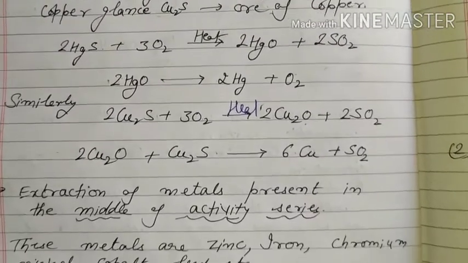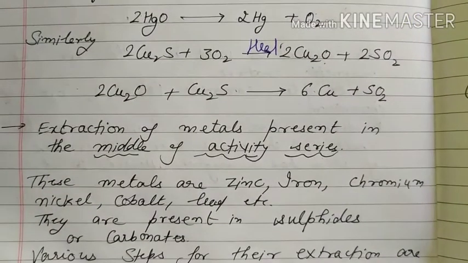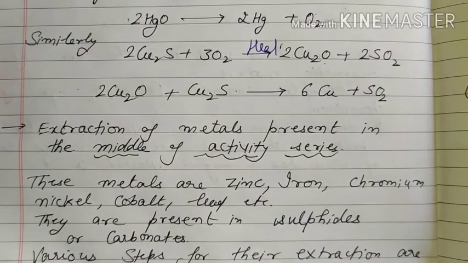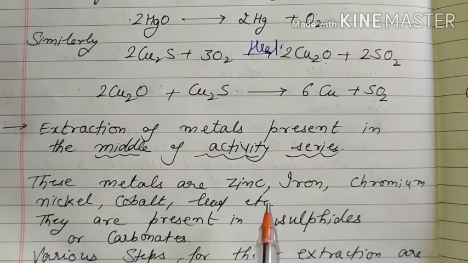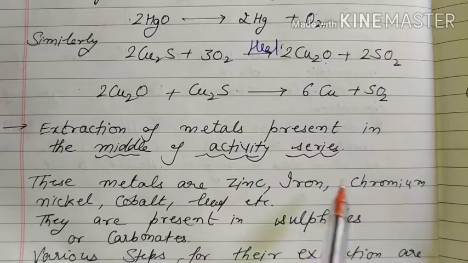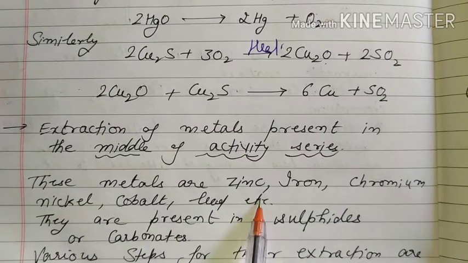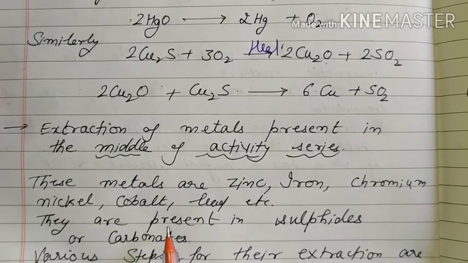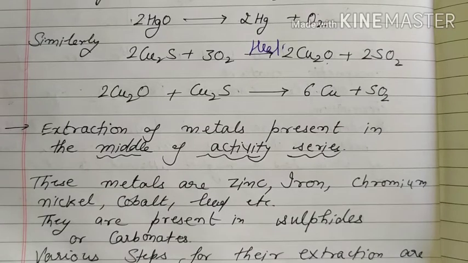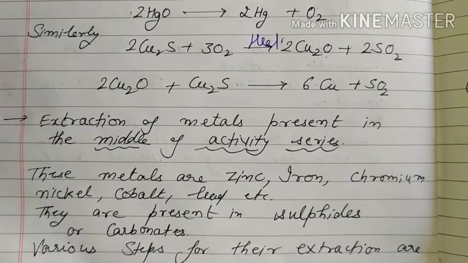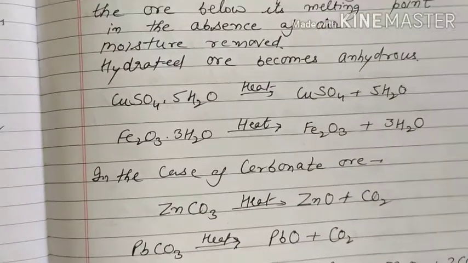But now we will discuss the extraction of metals present in the middle of the activity series, which are neither less reactive nor more reactive. They are moderately reactive, like zinc, iron, chromium, nickel, cobalt and lead etc. Which type of impurities are present in them? Sulfides or carbonates. So some steps are there for their extraction. Let's discuss. First of all, calcination.